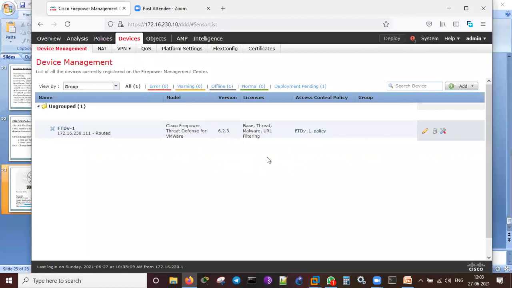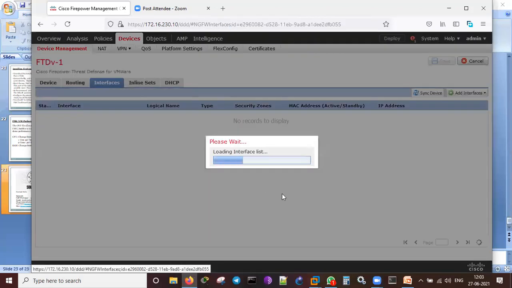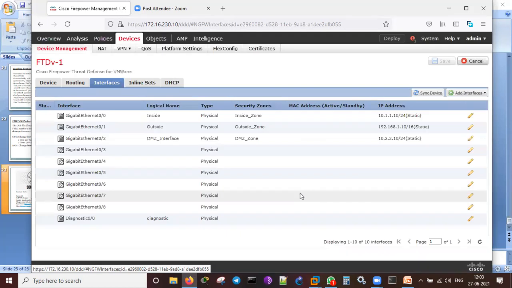I will activate that now, means switch it on, and I install one of the policy on this one. So in this one, device management, I can go there, I can click on this FTD1, no record to display. It will be coming up the device list. So this is a gigabit Ethernet 0/0. I made inside zone, outside zone, DMZ zone. And this is a diagnostic. We should be leaving it as it is. We should not configure that. I have assigned the IP addresses for this. Every zone has got some, because I configured this FTD as a routed mode.